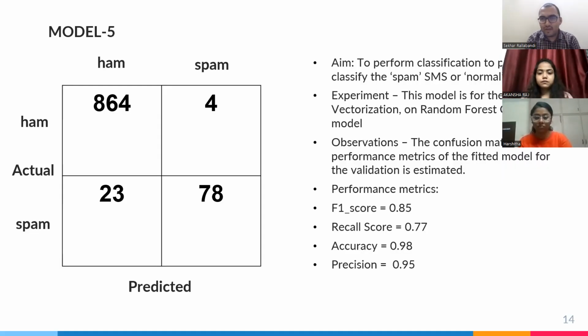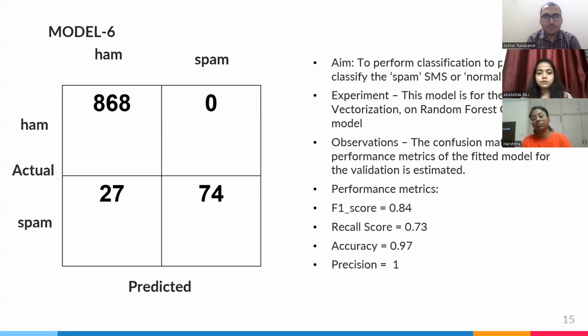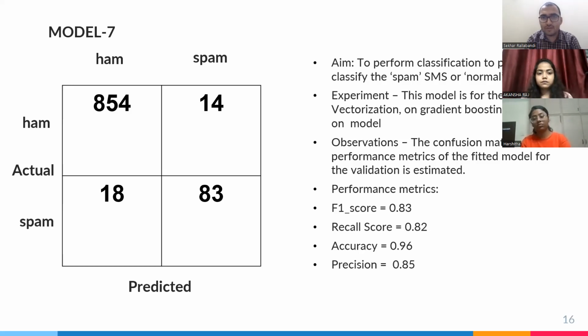Then model 5, Word2Vec vectorization on a random forest classifier. Here the false positives increased to 23, and the F1 score also slightly reduced to 0.85. Then model 6, TF-IDF vectorization with a random forest classifier. Here random forest doesn't seem to perform well for classifying spam messages. The false positives are very high, but the false negatives are completely eliminated. Then model 7, TF-PCA on a gradient boosting classifier. This is also performing well, on par with TF-PCA with logistic regression, but the F1 score is less. That means there is no balance between the recall score and the precision.